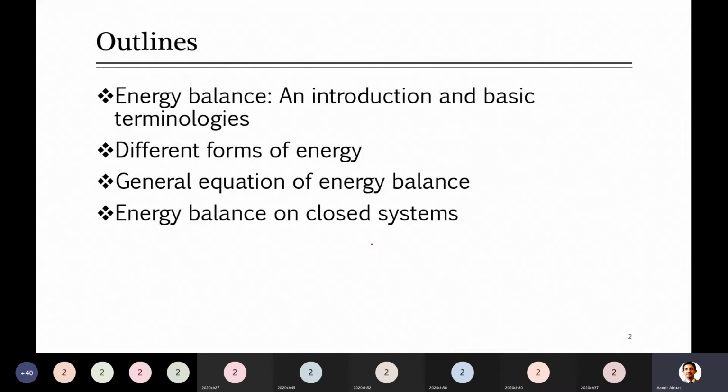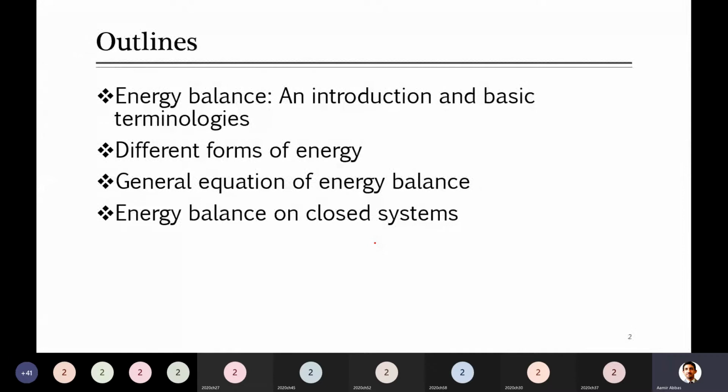And I think most of the stuff which we will be following in this energy balance content will be from your textbook. So in this initial overall outline, I think this will be covered in maybe 2 or 3 lectures. That includes energy balance, a general introduction to the energy balance, and basic terminologies. The terminologies are divided into 2 categories here.